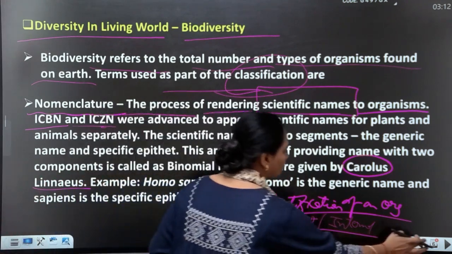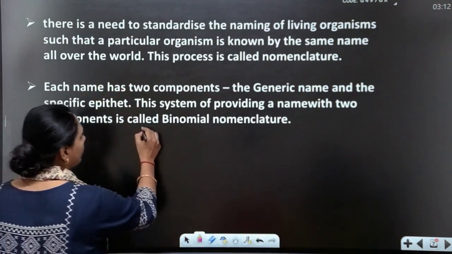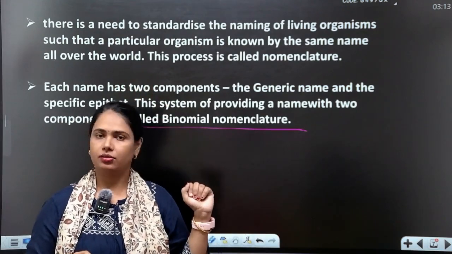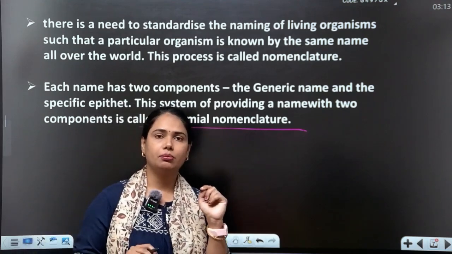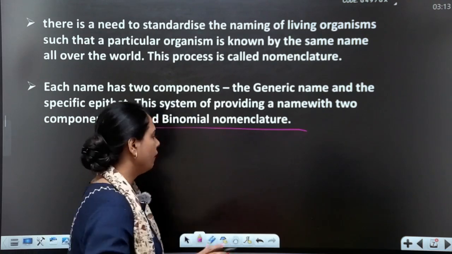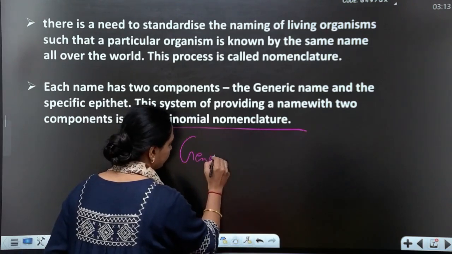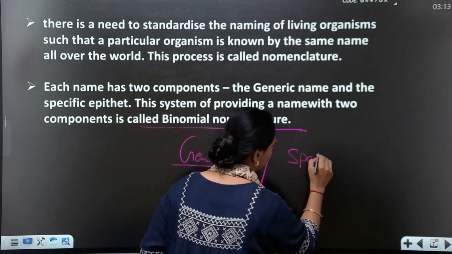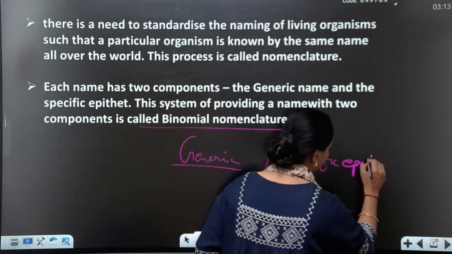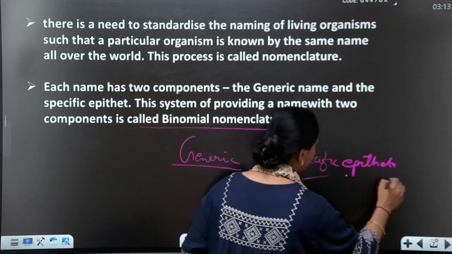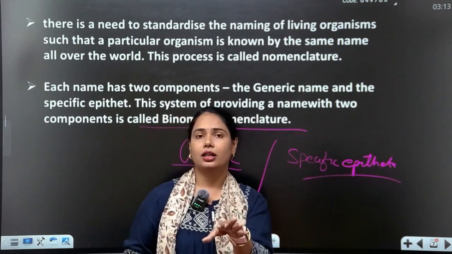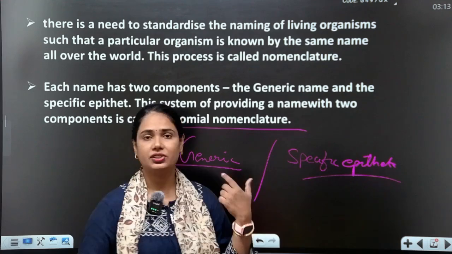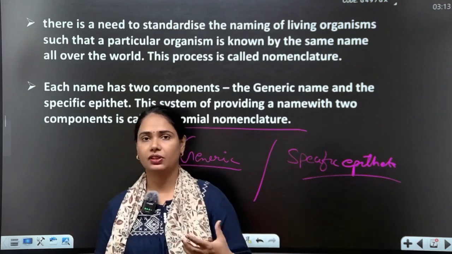Yes, he gave you binomial nomenclature, which means two naming system. Yes, two naming system in which the scientific name contains two names. First name is generic and second name is specific epithet. Okay, clear students? So all the organisms which contain scientific name have binomial nomenclature in which first name is generic or genus, second name is specific or species.